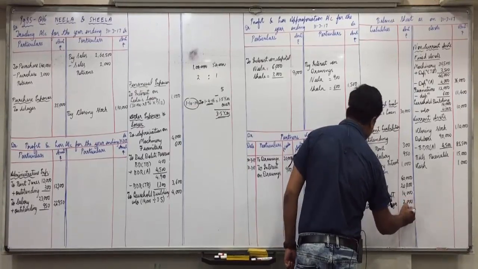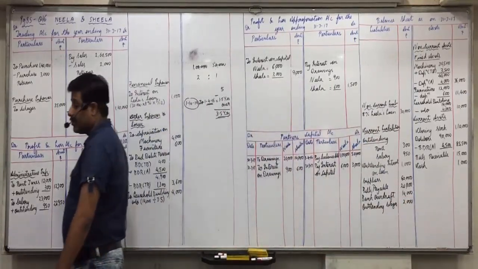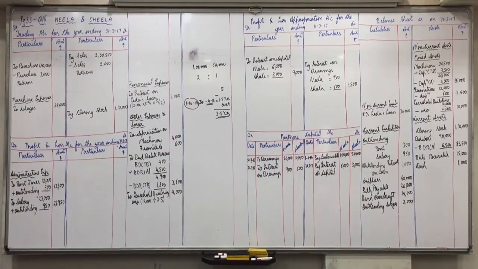Next. Machinery recorded, depreciation on machinery recorded, furniture recorded. Stuti, opening stock, trading account debit side 46,100.